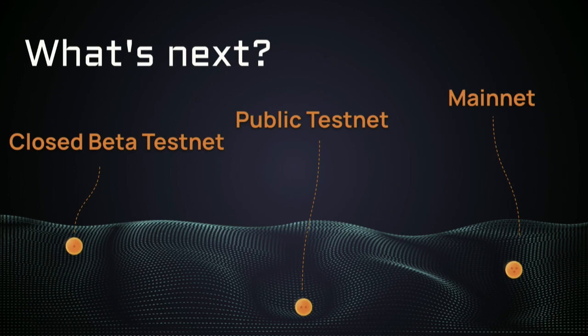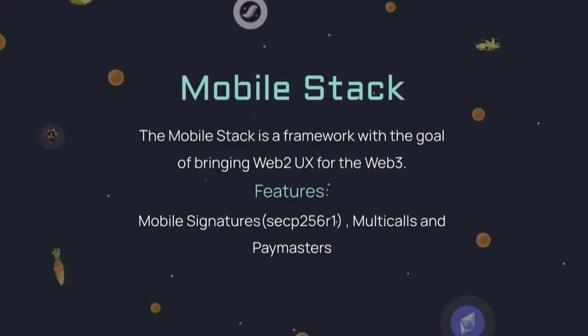Another thing that we are currently working on is something called Mobile Stack. AA is very powerful on StarkNet, and we believe that we could bring these powerful use cases to the EVM space as well.